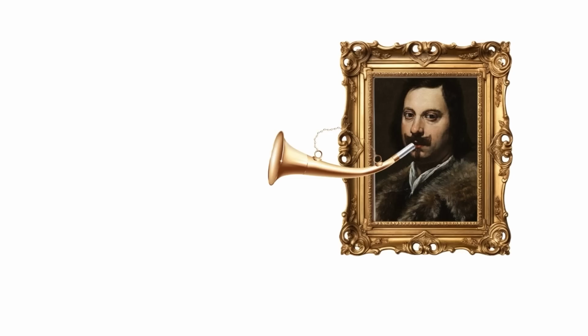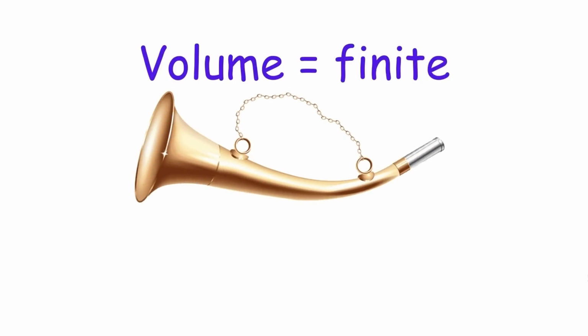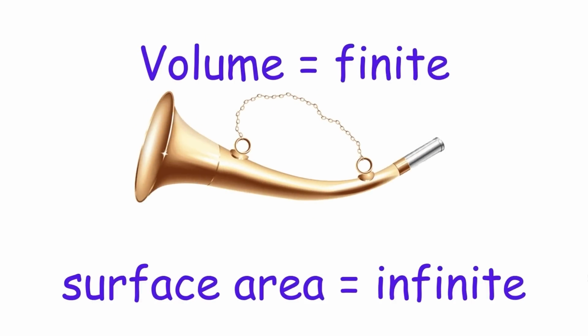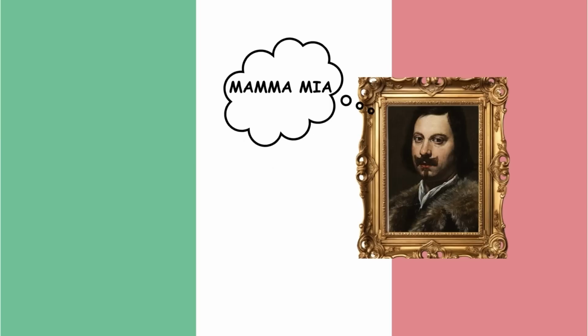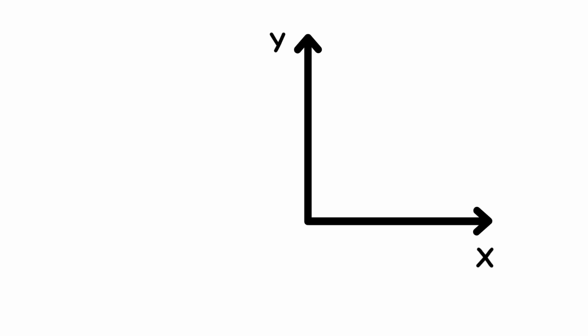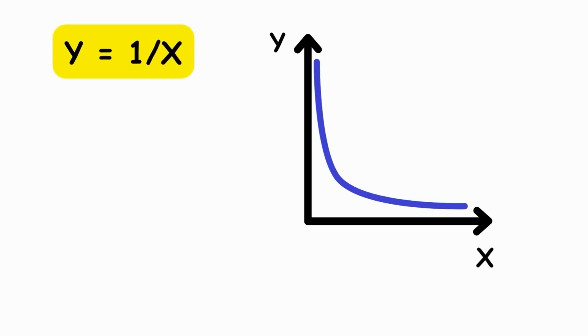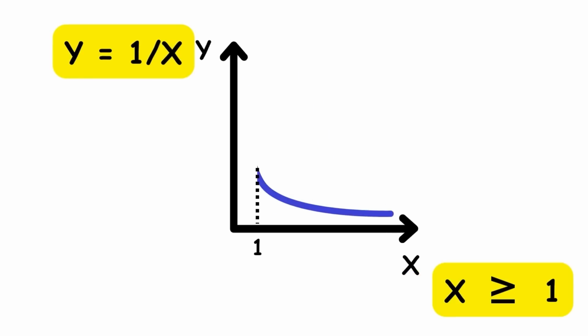Gabriel's horn. Gabriel's horn is an infinitely long, horn-shaped object with a finite volume but an infinite surface area. It was first considered by Italian mathematician Evangelista Torricelli in a paper published in 1643. In order to form Gabriel's horn, take the graph of the curve y equals 1 over x in the xy plane, with the domain of x being greater than or equal to 1.